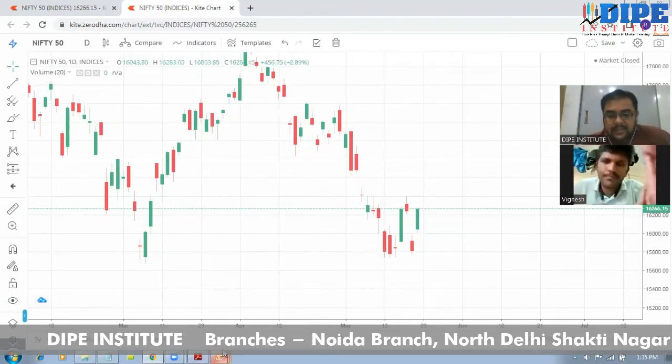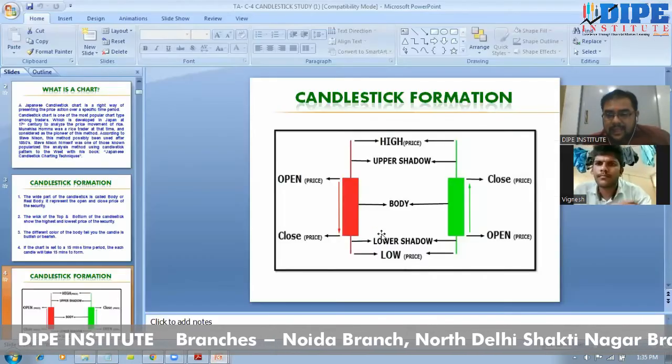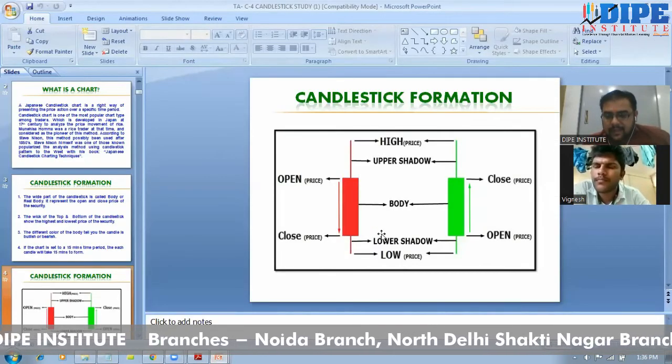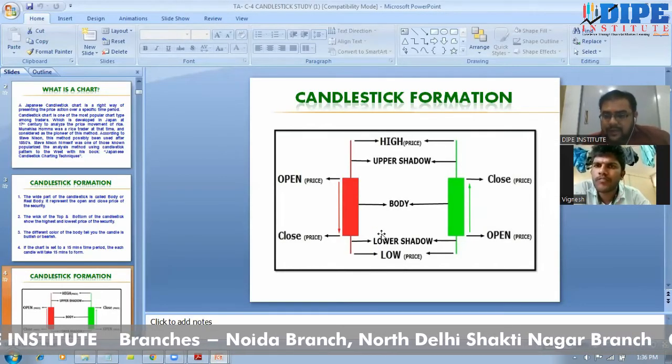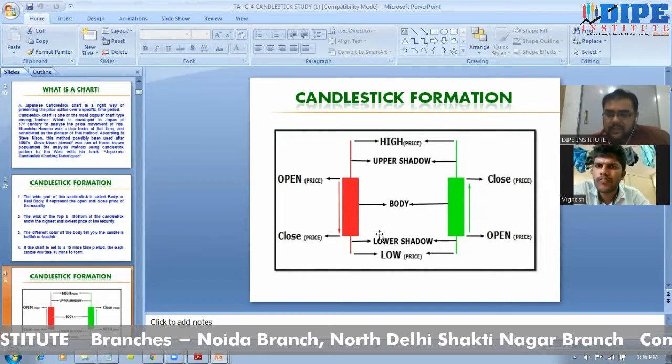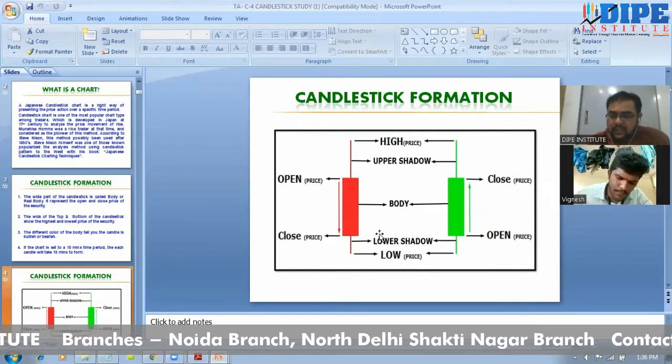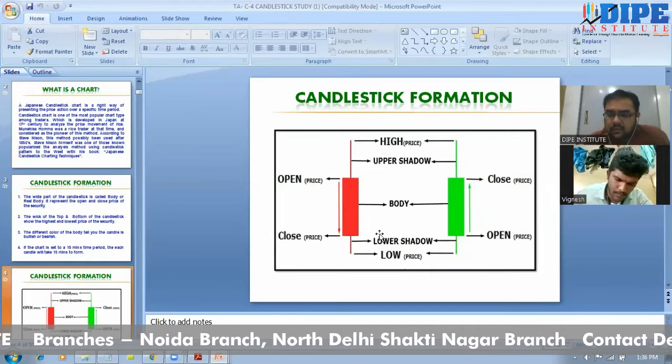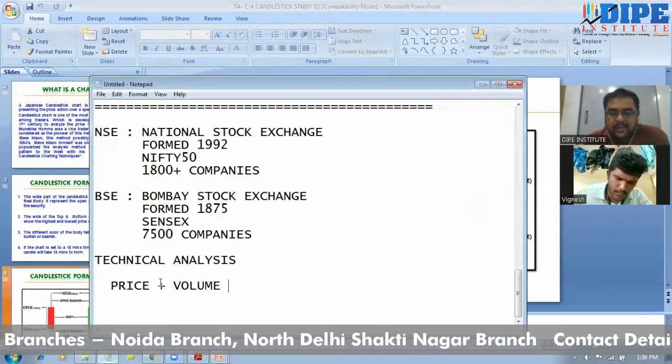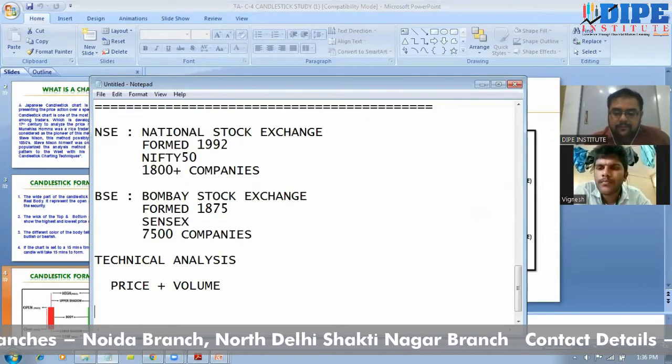In technical analysis, there are more than 26 types of patterns, in which 13 patterns are bullish candle patterns. That means half of the 26 patterns.